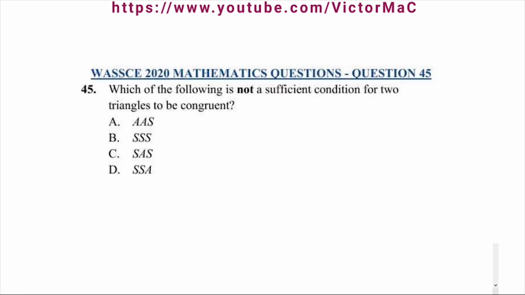Question number 45. Which of the following is not a sufficient condition for two triangles to be congruent? You know that when two angles share the same corresponding side, it will be congruent. When two triangles have two sides and the included angle between those two sides, then we know that they are going to be congruent. Also, when we have side angle, it's always going to be congruent. It's only when we have angle side that they won't be congruent, and that is option A.